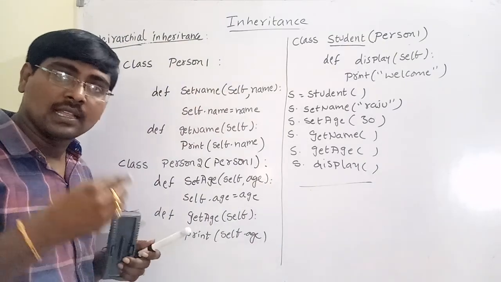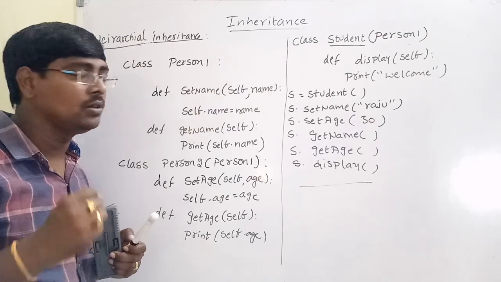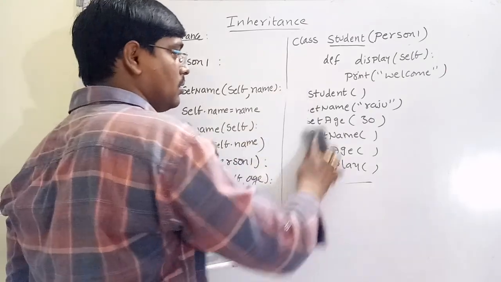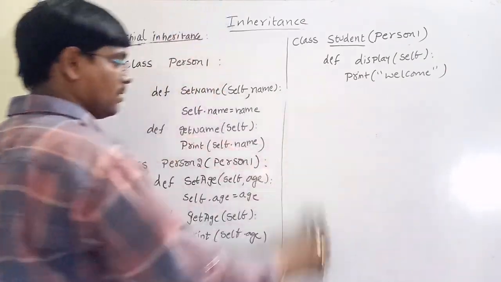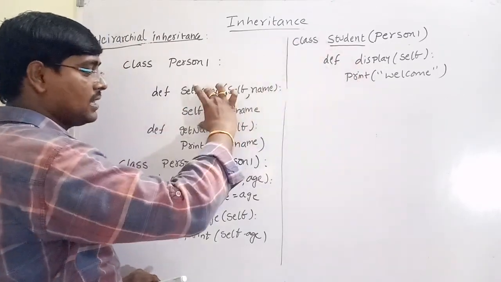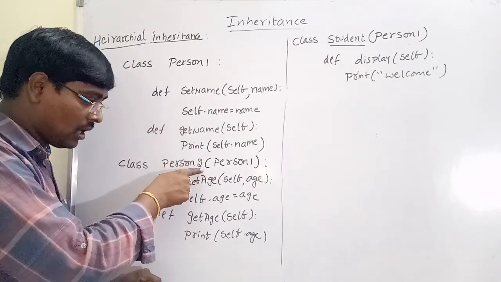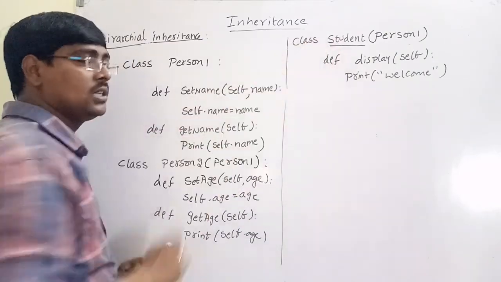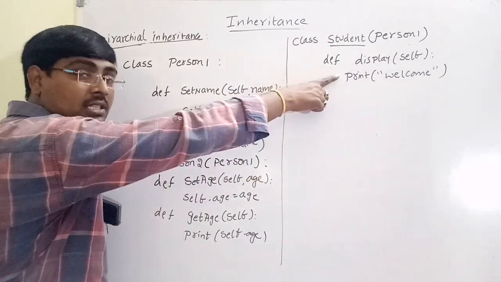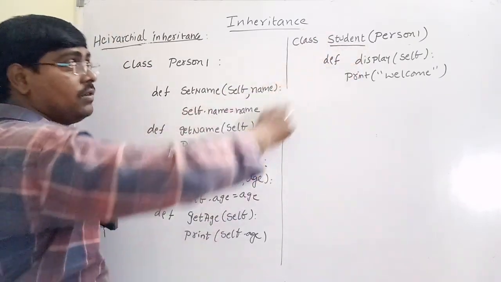In multiple inheritance, the child class acquires all the parent class properties, so it is sufficient to create an object for the child class. But in this situation, it is not possible. Why? Because this child class can access these two, and this child class accesses this one and this one. So we have to create two objects: one object for person 2, another for student. This object cannot access this one, because there is no interrelation between these two.